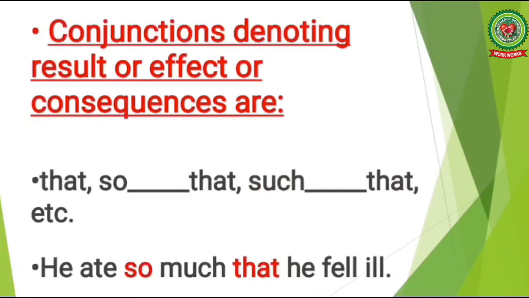The next subordinating conjunctions denoting result or effect or consequence are that, so that, such that, etc. Let's read the examples. He ate so much that he fell ill. Now children, in this example, the conjunction so that is the conjunction denoting result or effect or consequence.